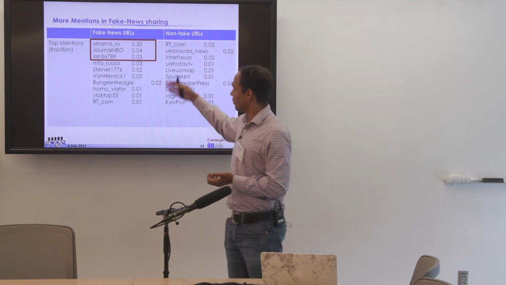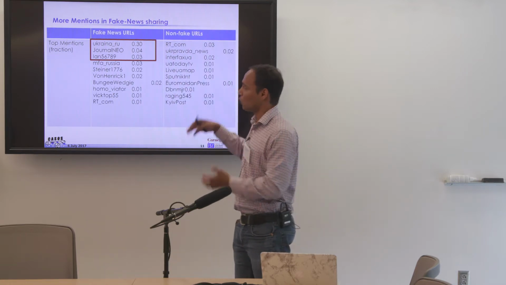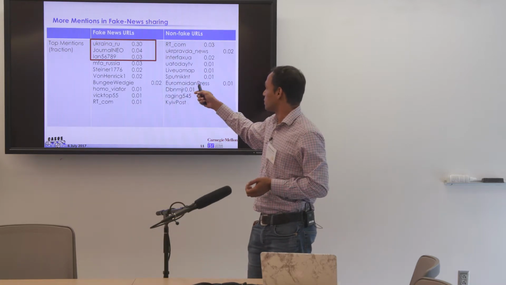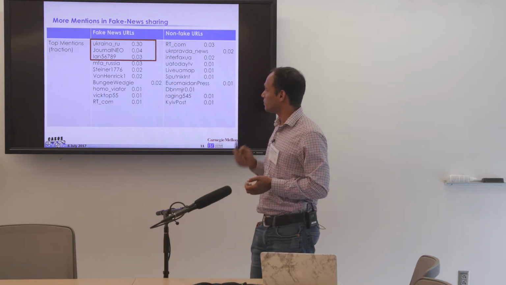For some, we got almost 30% of them mentioning Ukrainian.ru. And note that this data set is also around Ukraine, so that's kind of more obvious. But in general, we see that more mentions are being used for fake news.